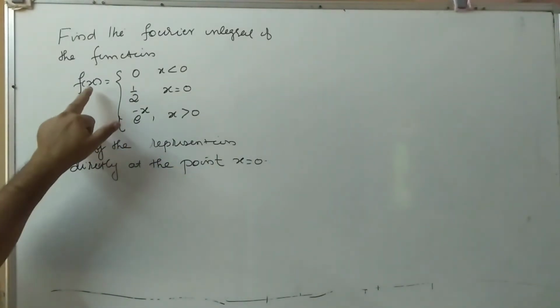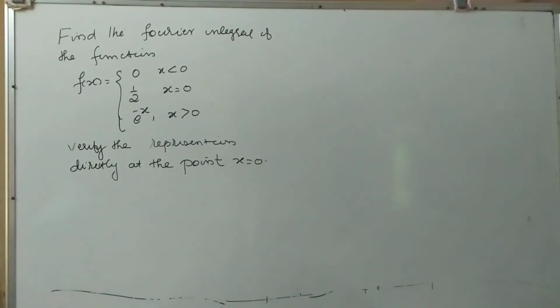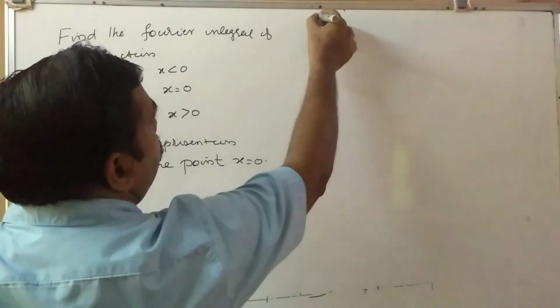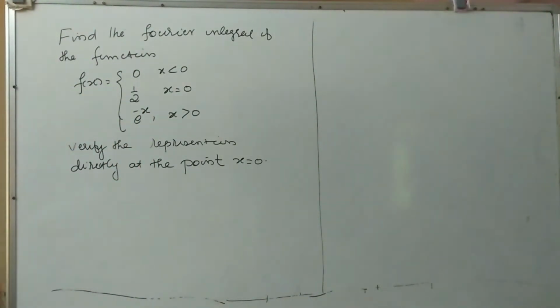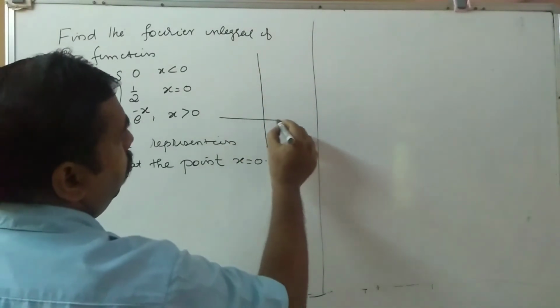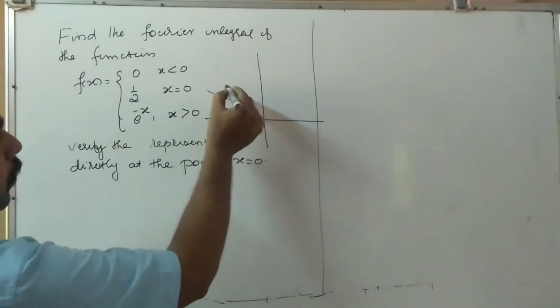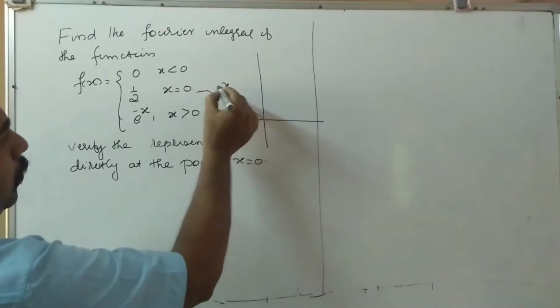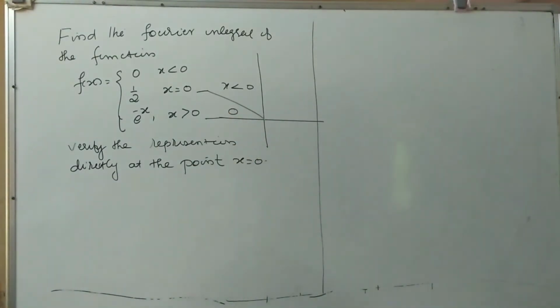I have to show f of 0 is equal to 1 by 2 from that f of x. So that is the question. So let us do it. Verify what is given. x less than 0, the value is given as 0.